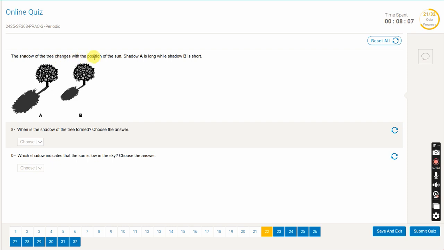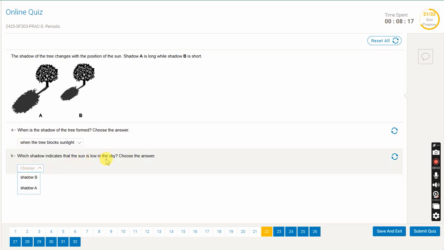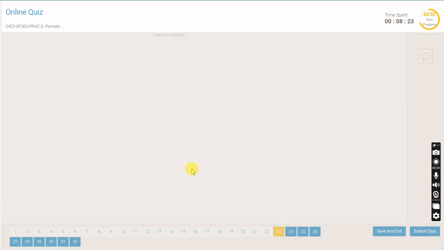So the shadow of the tree changes with the position of the sun. Shadow A is long while shadow B is short. When is the shadow of the tree formed? When it blocks light, sunlight. And which shadow indicates the sun is low in the sky? It means shadow A, because the length of the tree's shadow is very long, so it blocks more light.